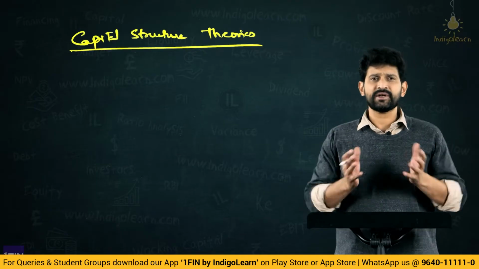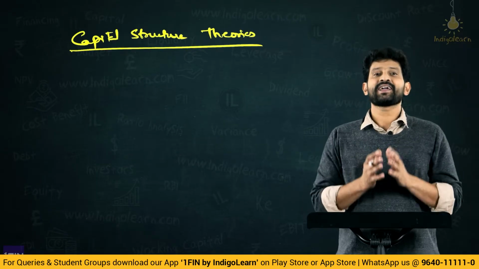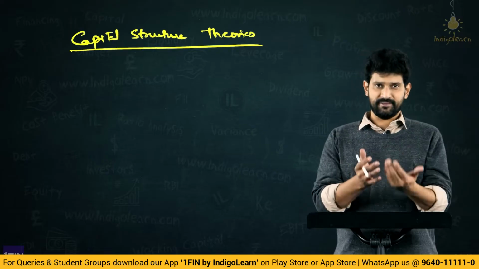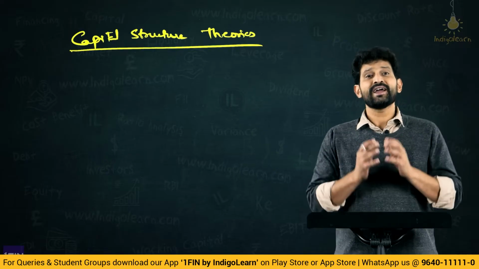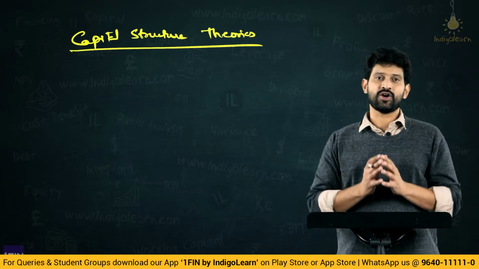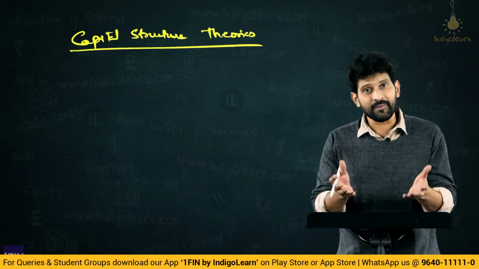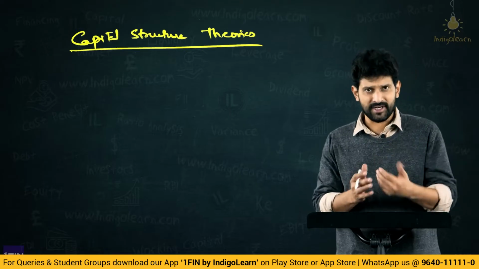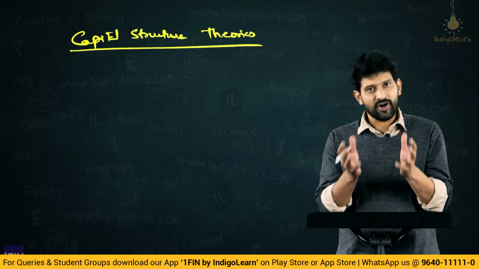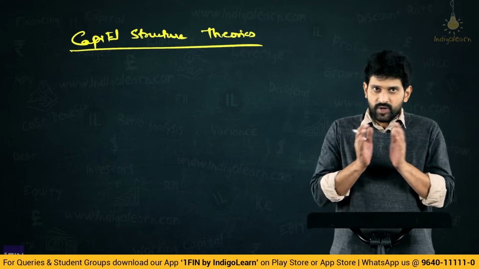Now, first of all, what is capital structure? As the very name suggests, capital structure is nothing but structure of a capital. Now, what do you mean by structure of a capital? It is nothing but a combination of sources of funds which form the capital. Various sources of capital, combined together, will form the capital structure. Alright, therefore we know what is capital structure now.